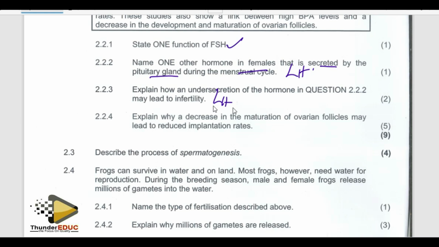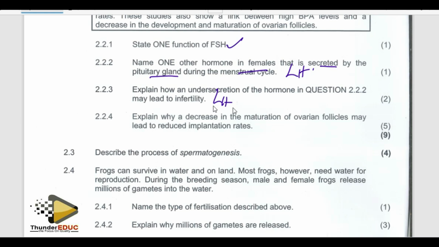What about when this luteinizing hormone, the second function is stimulation of the conversion of empty Graafian follicle to corpus luteum, not corpus callosum, corpus luteum. What is the function of corpus luteum? Is to produce progesterone. You don't have progesterone, no pregnancy, because progesterone maintains the pregnancy. Are you fertile? No. Because you can't give birth. You can become pregnant, but you can't give birth. Are you fertile? I don't think so. So it means that there will be no progesterone, meaning that pregnancy cannot be maintained.